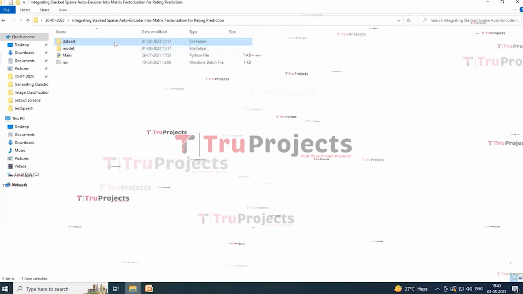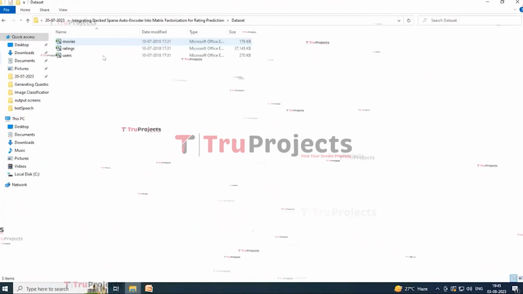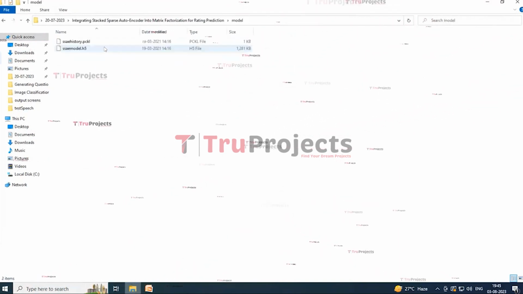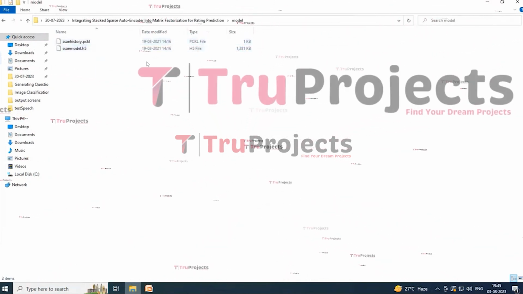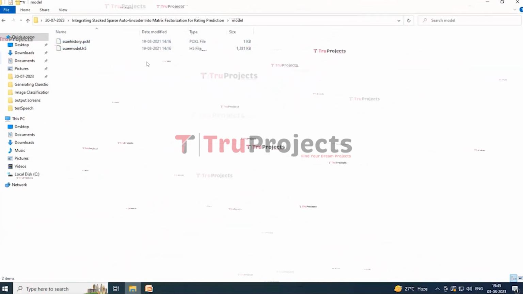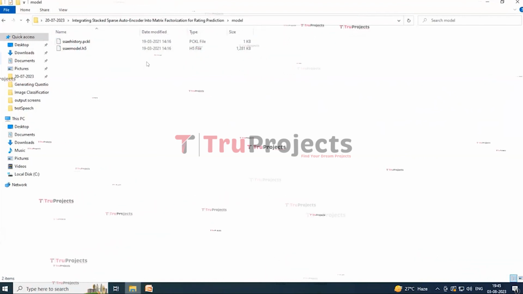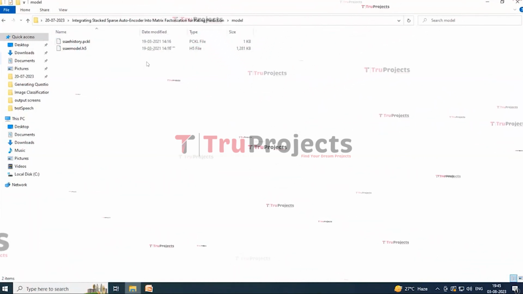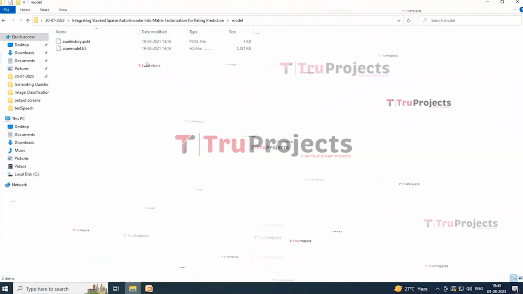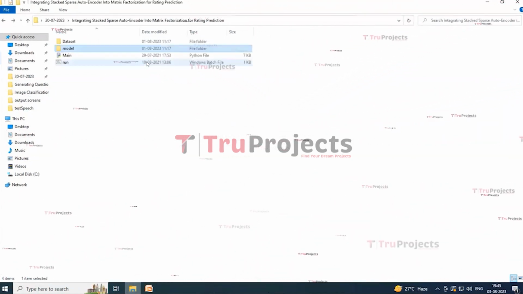So here we have a folder named dataset. In this we are containing some dataset over here. And another folder named model. In this we are containing .h5 files which contain the deep learning algorithm's information. These .h5 files can be loaded into the project code during runtime to utilize the trained model for various tasks, such as making predictions on new data, performing specific operations.